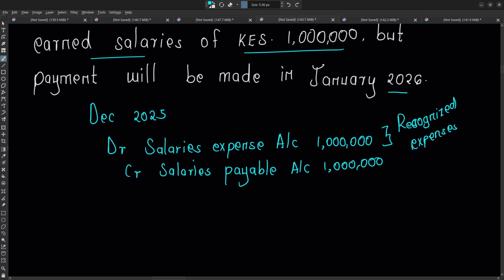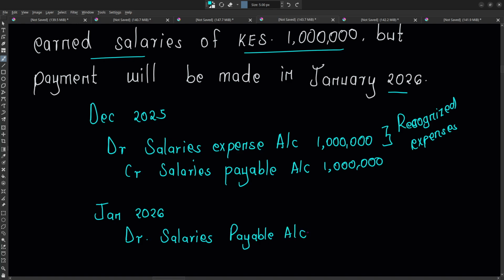Okay, so in January 2026, when we make that payment, what will happen? We will have paid these people, so our cash account will be reducing. To reduce the cash account, what do we do? We credit. So what are we supposed to be debiting? We are supposed to debit the salaries payable because we want to reduce this liability account now that we have paid.